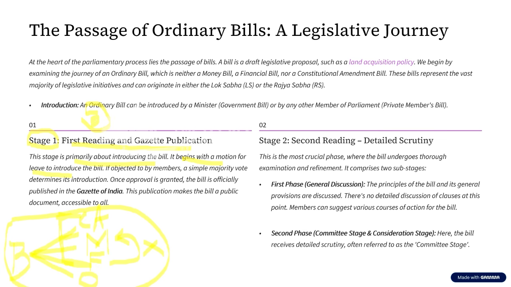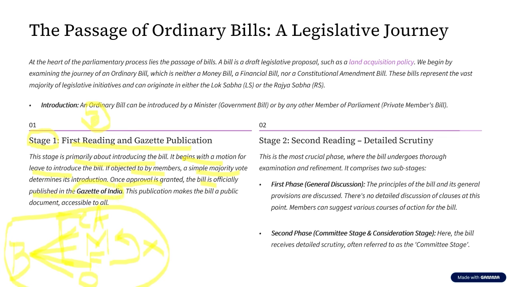If this motion is objected to by the members, which sometimes happens, then a simple majority vote is going to happen. Through this simple majority vote, approval is granted and the bill is officially published in the Gazette of India.